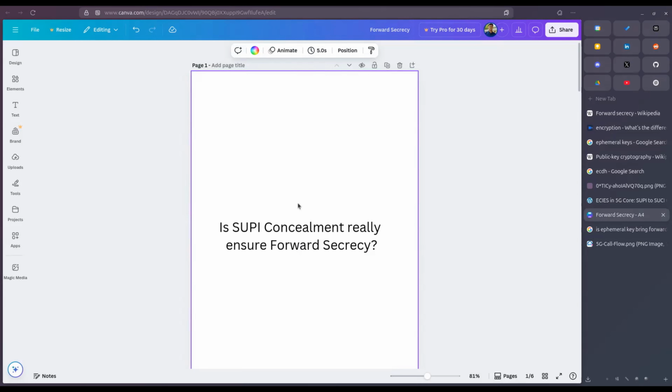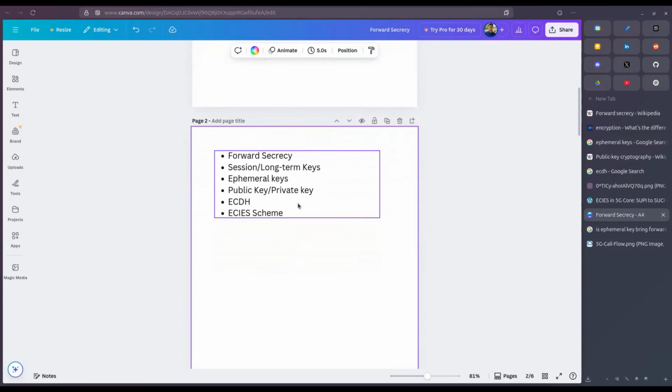Today, I'm going to discuss this query: does SUPI concealment really ensure forward secrecy? Before that, you should have prior knowledge of the 5G core and 5G security, especially the 5G AKA procedure, which includes the SUPI concealment and ECIES scheme. So these are some of the terms and topics that you need to be familiar with before moving forward. So let's understand each of them through some formal definitions from the internet.